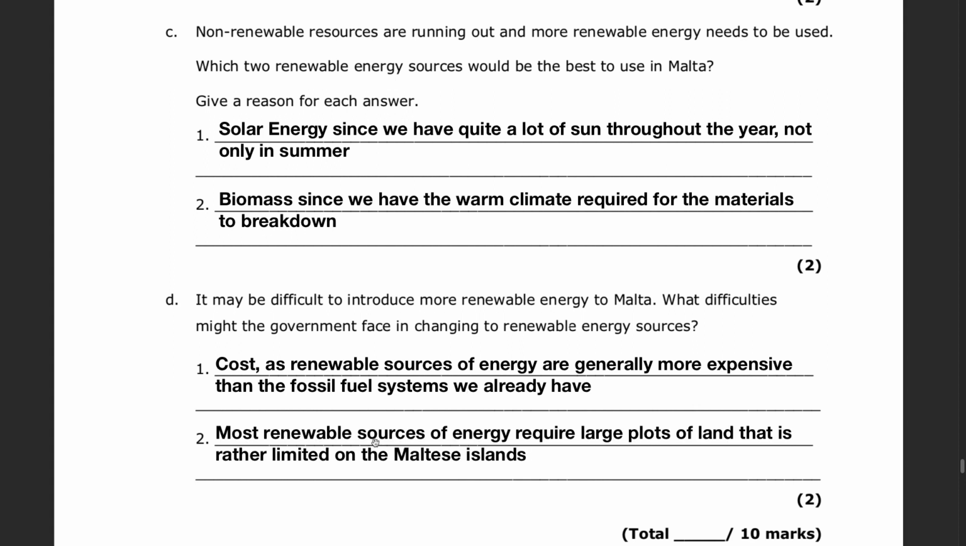Secondly, most renewable sources of energy require large plots of land that is rather limited on the Maltese Islands. When we discuss solar energy, for example, or wind energy, we always say that they need large areas of land to be used. And as we know, land in Malta is not something that we have in abundance, because the Maltese Islands are, as you know, rather small. And that concludes question 10.